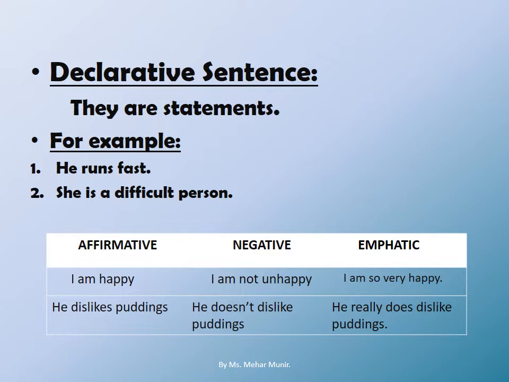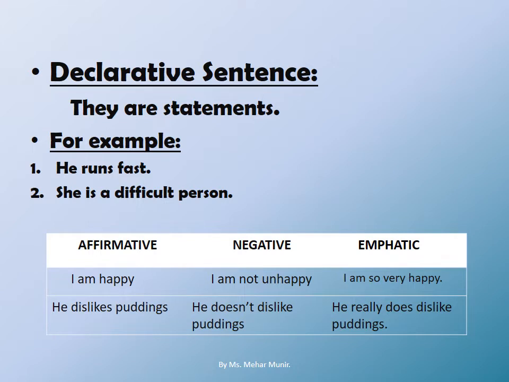Moving towards kinds of sentences. The first kind is declarative sentence. They are statements. For example, he runs fast. I am now stating that he runs fast. I am declaring something.